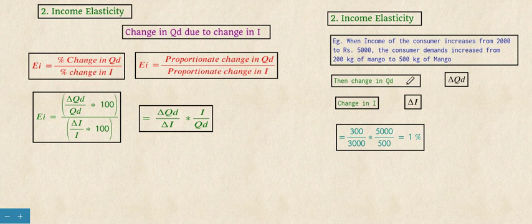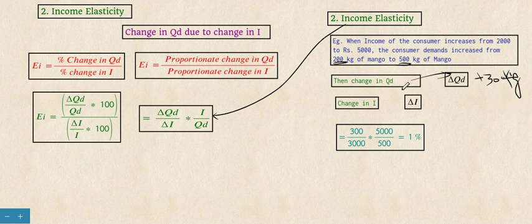We have to find the income elasticity, which is calculated by the formula delta QD by delta I. First we find delta QD, the change in quantity demanded: from 200 kg to 500 kg, so it increased, that is plus 300 kg of mango.